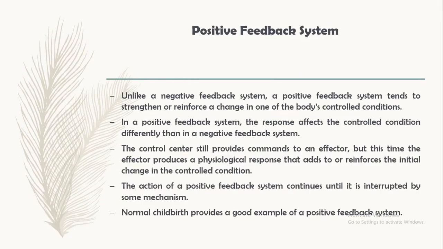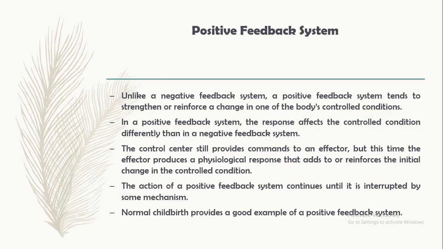Next one is the positive feedback system. Unlike a negative feedback system, a positive feedback system tends to strengthen or reinforce a change in one of the body's control conditions. In a positive feedback system, the response affects the control condition differently than in a negative feedback system.